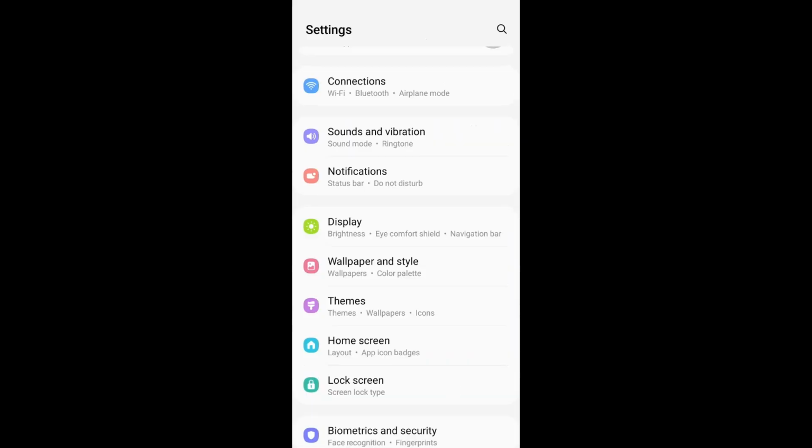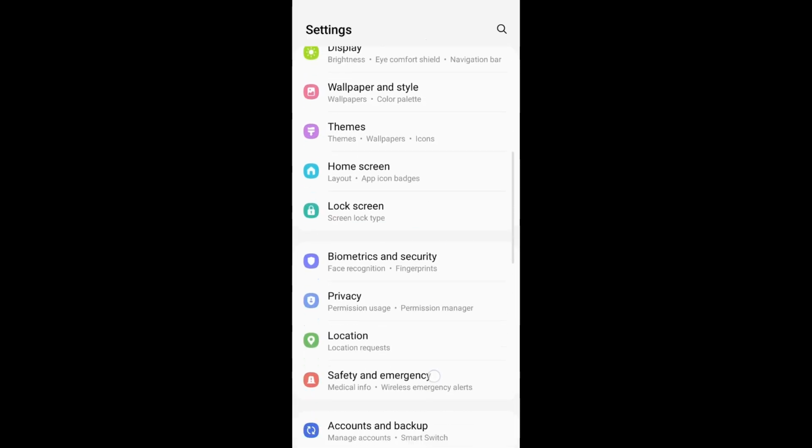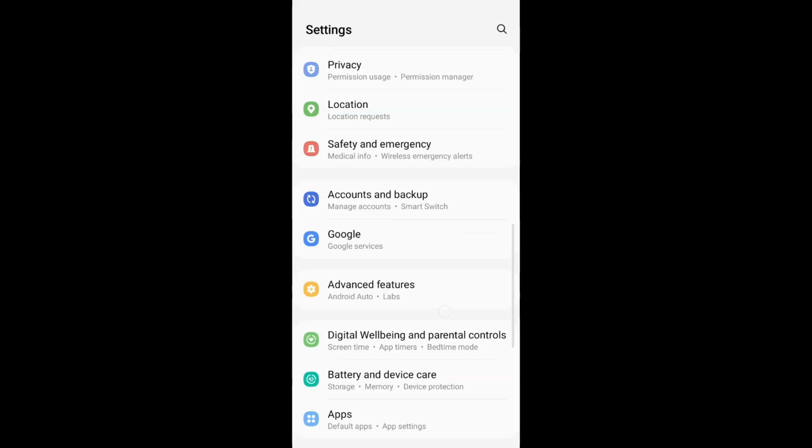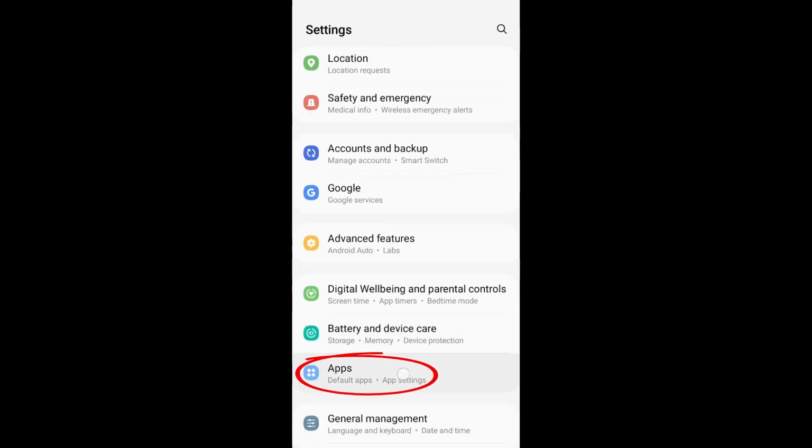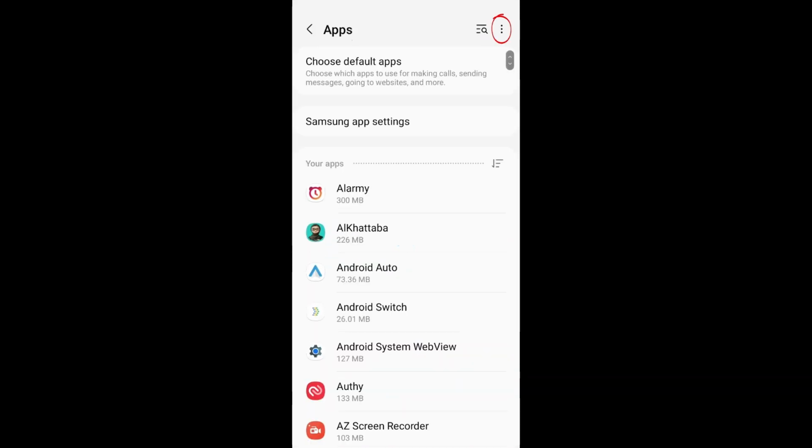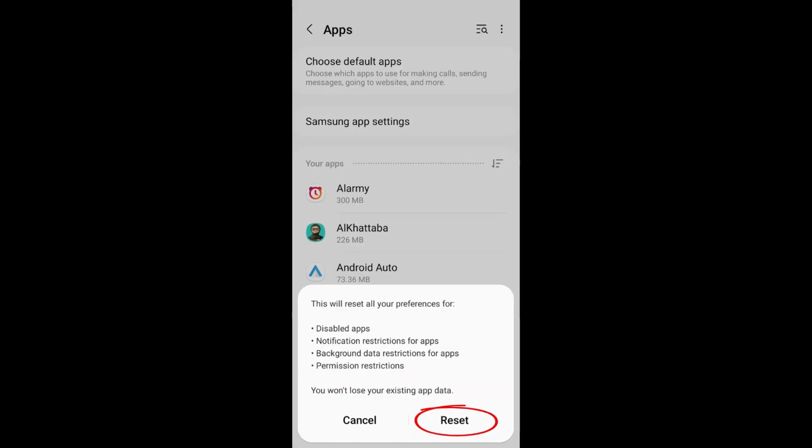3. Reset App Preferences. Open Settings. Then go to Apps. Tap the 3 dots in the top right corner to open the drop-down menu. Select Reset App Preferences, then confirm by tapping Reset.